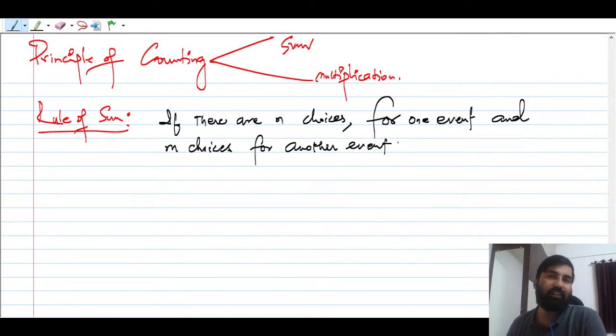You're preparing for that. So there is a total outcome, there is a favorable outcome, and you can take the ratio of that. Or there are odds against and odds in favor, right? So I will explain all these things in future.